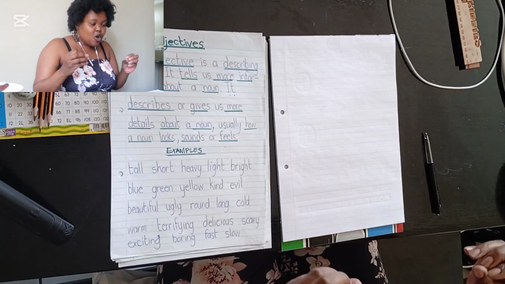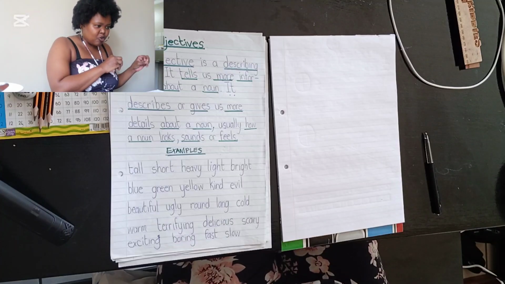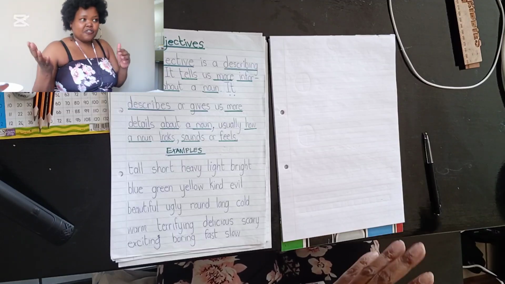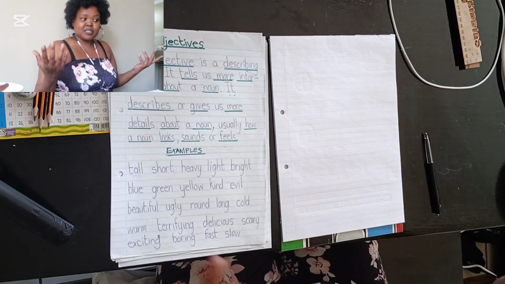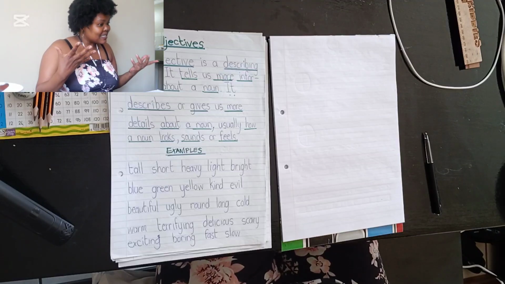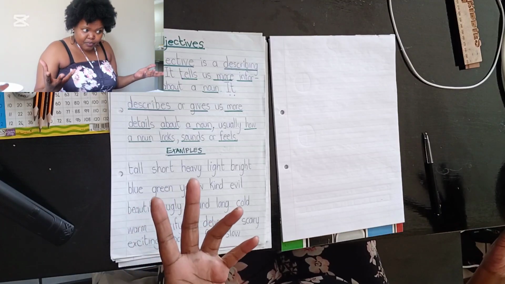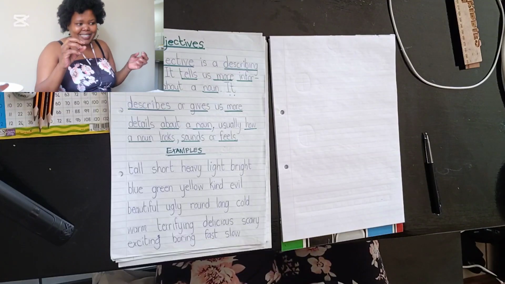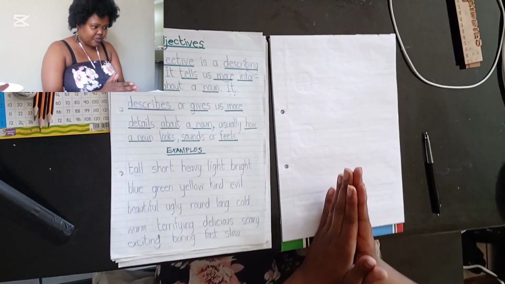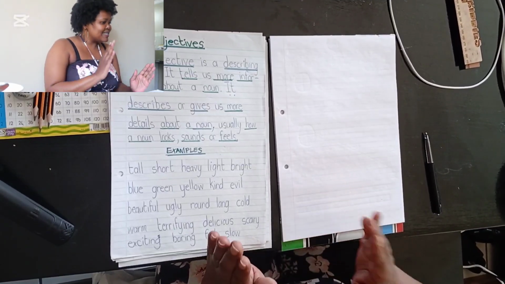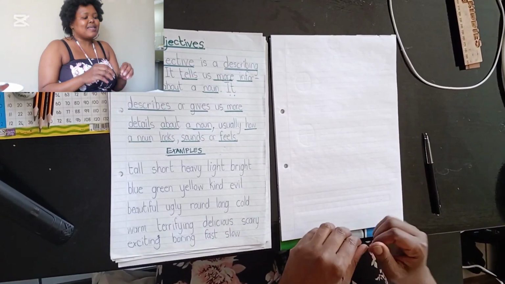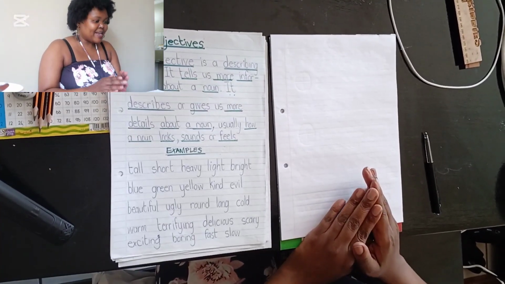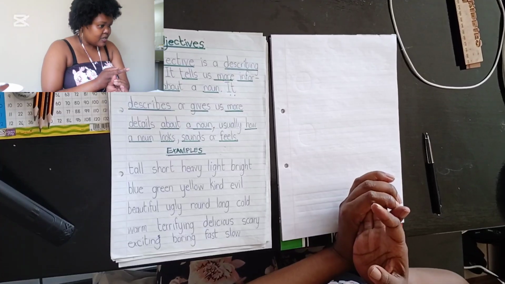So if we are talking about a cat, the adjective that we could use to describe the cat is what? The cat is fat. Does that make sense? So a word that describes a noun, or a word that gives us more information about a noun, is called an adjective. So an adjective is a describing word. Make sense?